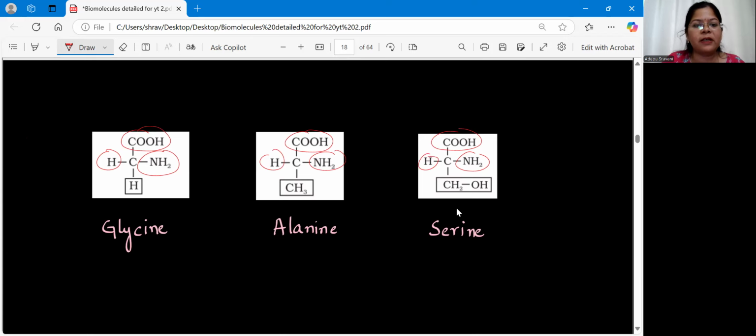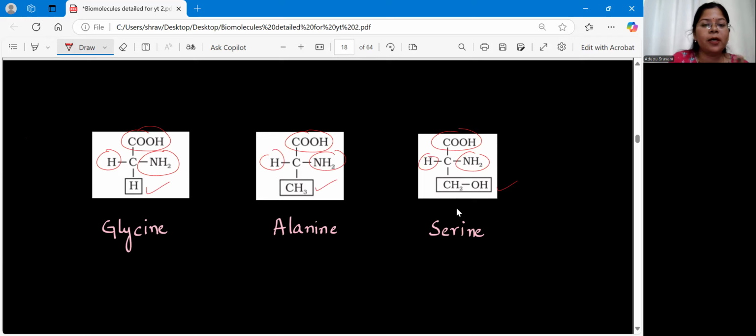Clear? What is the difference here? The R group. For glycine, it is H. For alanine, it is a methyl group. For serine, it is CH2OH, that means a hydroxyl group is attached. Clear? So this is about different examples of amino acids. We have so many different examples. We'll talk about that later. All right. I just wanted to show you the structure of amino acids by using these examples.